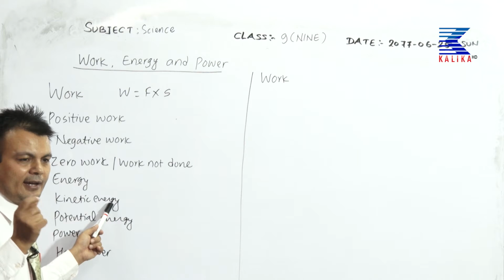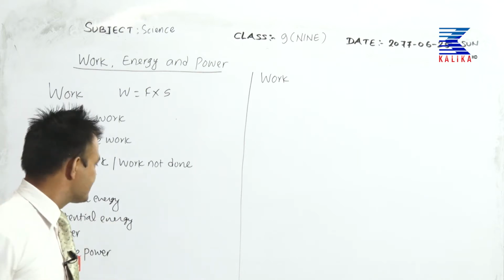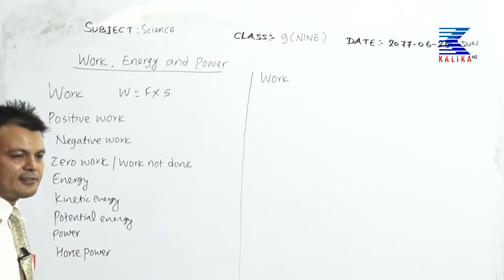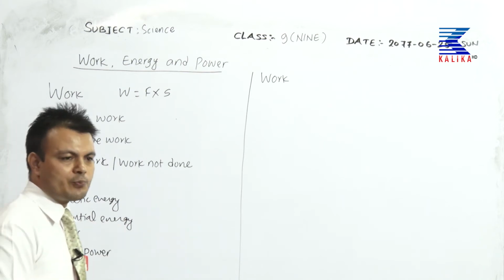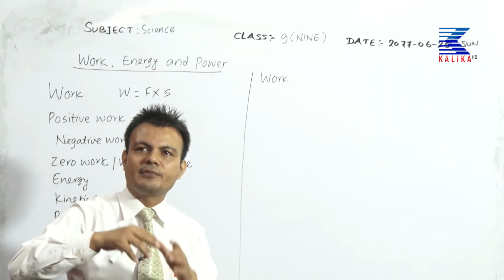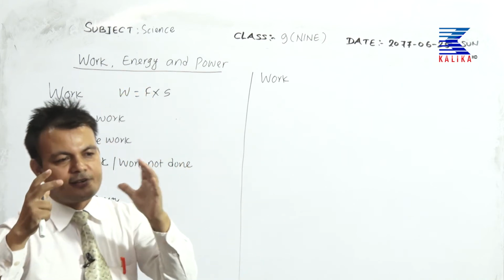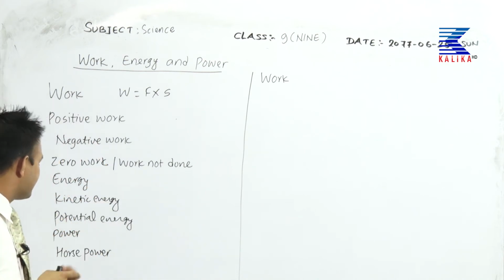Likewise, the energy present in the molecules of boiling water is kinetic energy. Potential energy means the energy possessed by a body because of its position. For example, something kept at a certain height has some sort of energy. That is called potential energy.